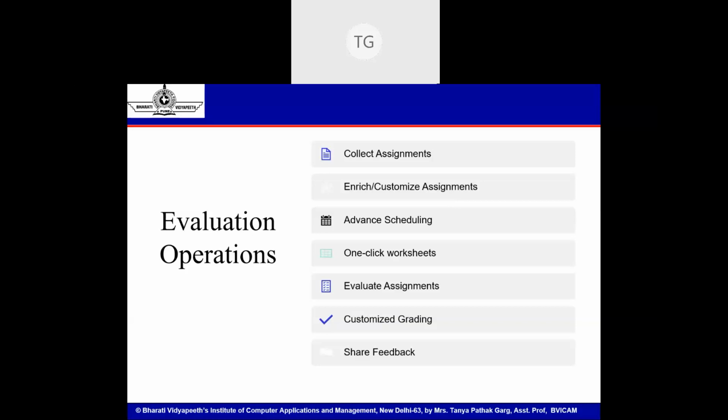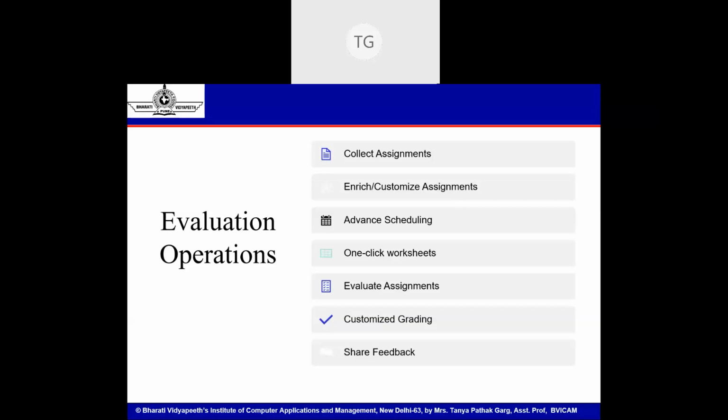Such operations are also possible: advanced scheduling or drafting of not just assignments but even post announcements. Like today I'm teaching and I say probably by Wednesday the students should get an announcement that they have a class test on Saturday or Sunday. Such an announcement can also be pre-scheduled. So this one feature is available with assignments.